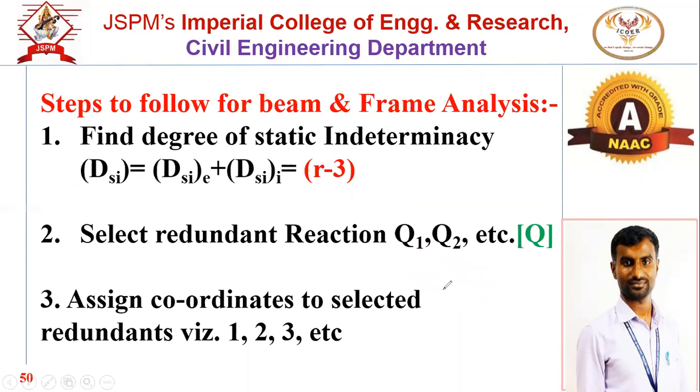So how to assign the coordinates? Suppose this is the beam, and we have selected roller support reactions as redundants. Then I will write coordinate 1 here and coordinate 2 here. So these are the coordinates, this is for your understanding. The same sequence you have to maintain, which reaction you selected first and which you selected second.